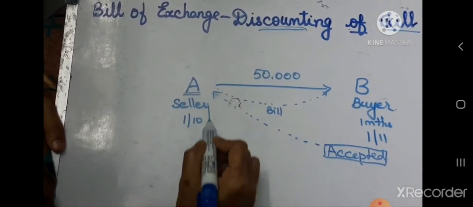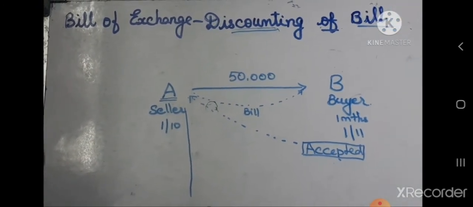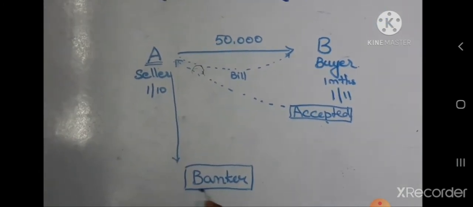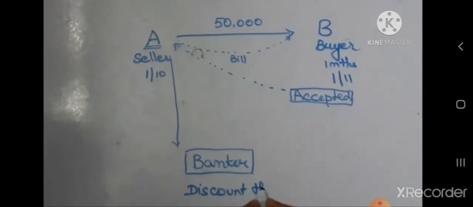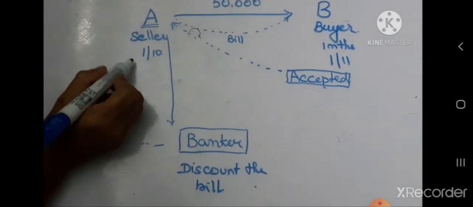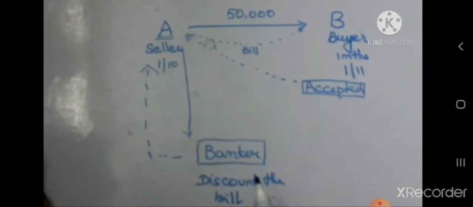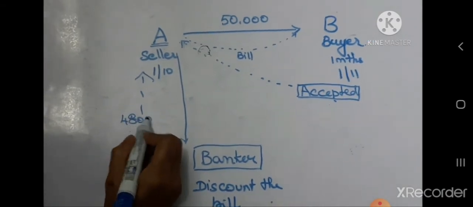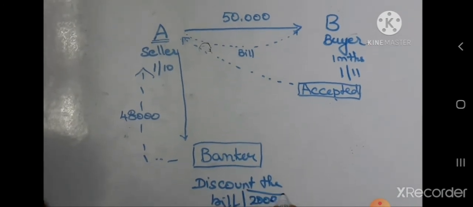Then A will approach his banker. The banker will discount the bill and give the money to A. Say for example, for a 50,000 bill, the bank may discount and give rupees 48,000 to A, and the 2,000 is a benefit for the banker.